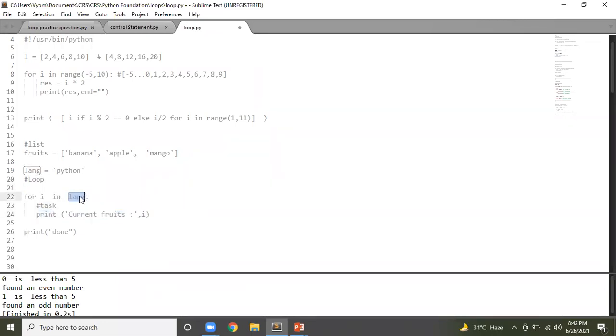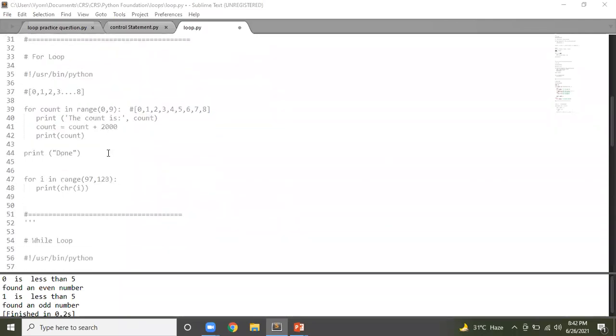Any doubt in this? Don't you think this is simple, straight? Whatever you have, you need a sequence, and whatever manipulation or processing you want to apply on this sequence, you can apply to each and every element of the sequence. This is for loop, nothing else. Clear or not? You'll have to write yes or no, otherwise I won't be able to understand. Okay, I hope you understood.